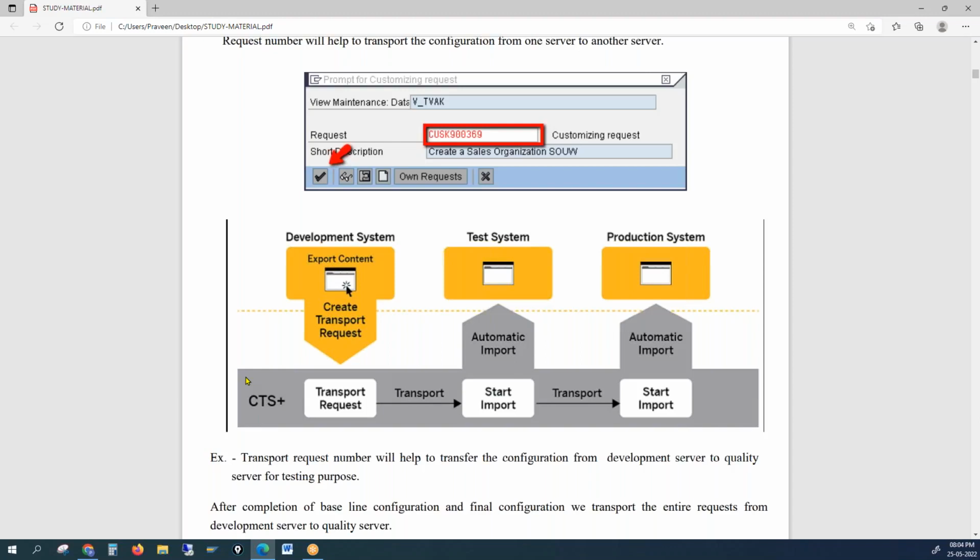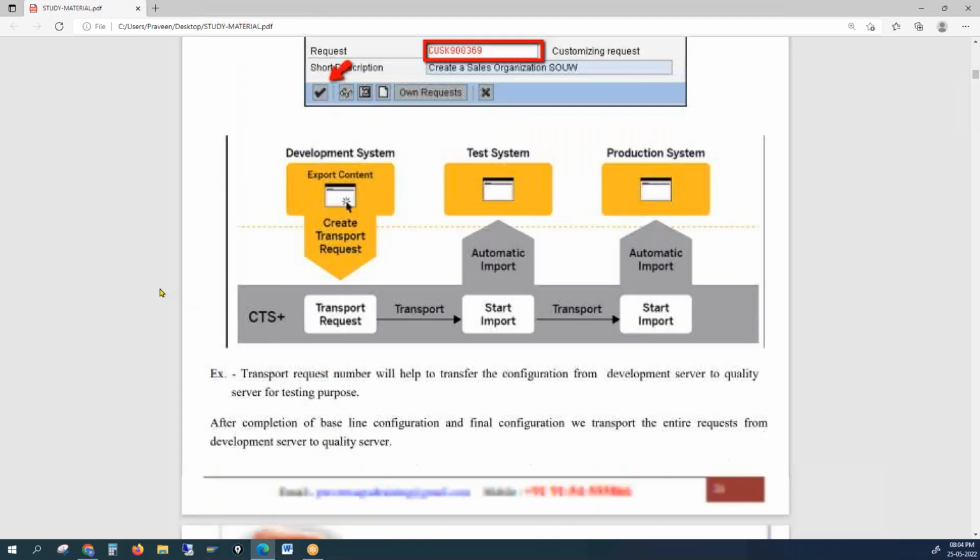Every business has their own way of handling the CTS system. It's not standard that it has to function the same way in every project. Every project has its own way of functioning for this CTS system. This is the development server where the request is created, then transported to the testing server and quality environment. Once it is tested and approved, it moves to the production system. In the interview, they also ask, what is your activity in the transport request?